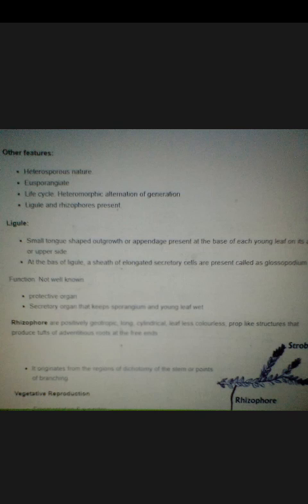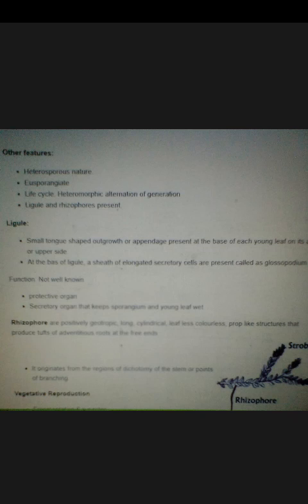Eusporangiate, you all know, life cycle is heteromorphic, alternation of generation. Ligule and rhizophore are present. These two are unique features of Selaginella. What is ligule? Ligule is a small tongue-shaped outgrowth or appendage present at the base of each young leaf. At the base of the ligule, a sheath of elongated secretory cells is present, that is called glossopodium. Students, these are structures which are very unique to Selaginella and mainly confined to this pteridophyte.